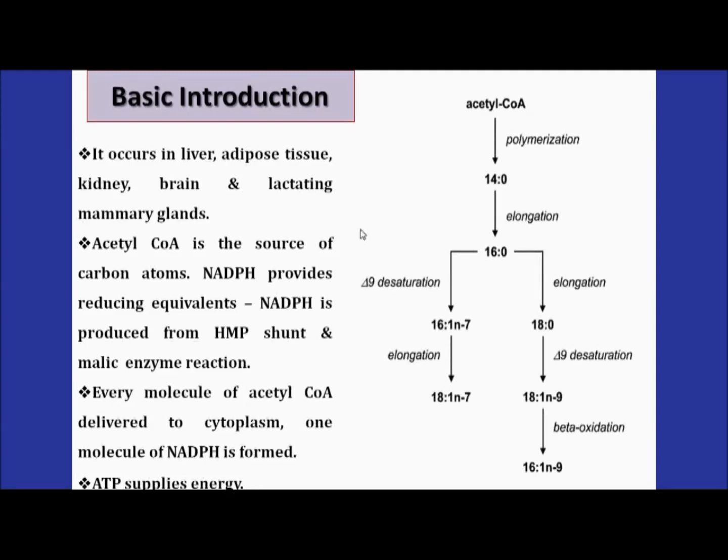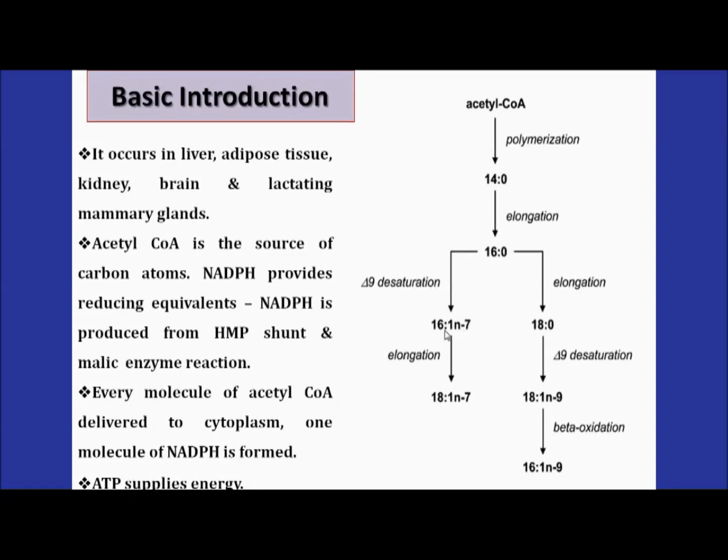So basically you can see in this particular diagram, this is the process. The starting material is acetyl coenzyme A. It will undergo polymerization to reach a 14 carbon chain, then again it will undergo elongation to reach 16 carbon atoms. Now these are 16:1 and so on. Actually this is a particular nomenclature which is given to the fatty acid.